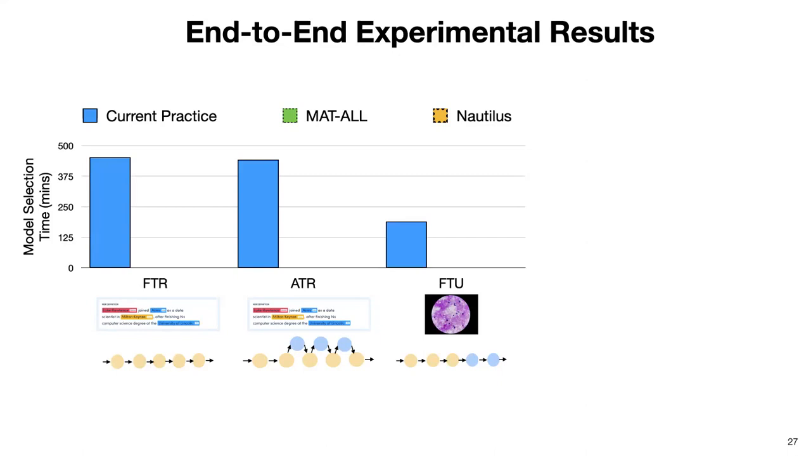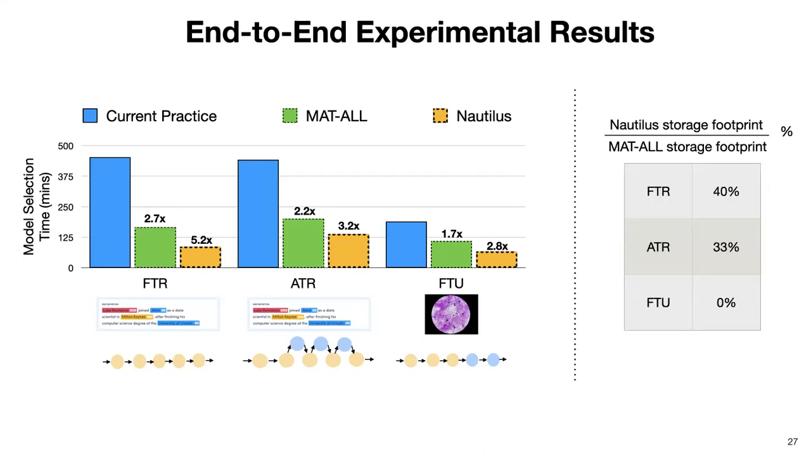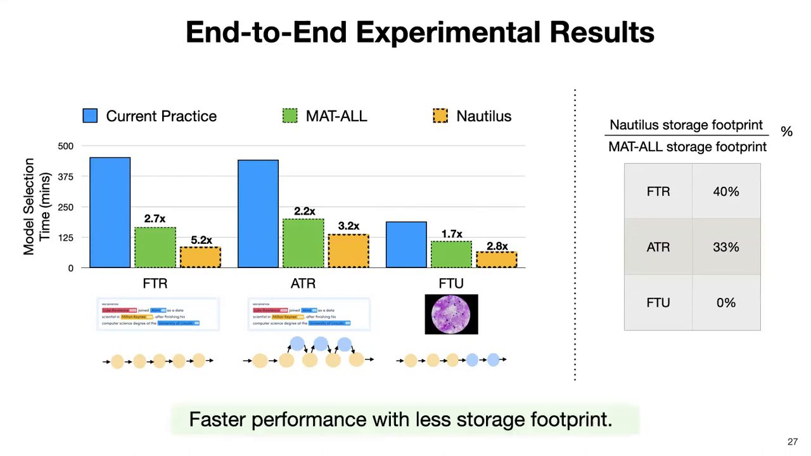For current practice, depending on the workload, it can take different runtimes to execute this workload. And we observe that by using MAT-all, we can significantly reduce the runtime of these workloads with a higher speedup of 2.7x for the FTR workload. However, by using Nautilus, we were able to achieve even higher speedups, with a higher speedup of 5.2x again for the FTR workload. We also compared the storage footprint of Nautilus against MAT-all and found that Nautilus can achieve faster performance with less storage footprint compared to MAT-all.